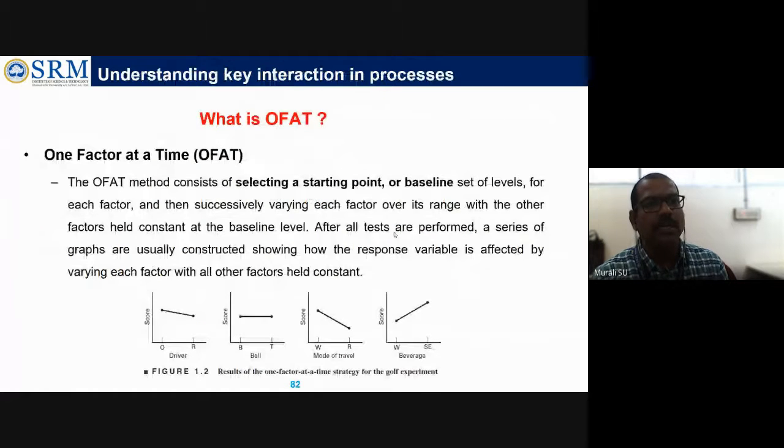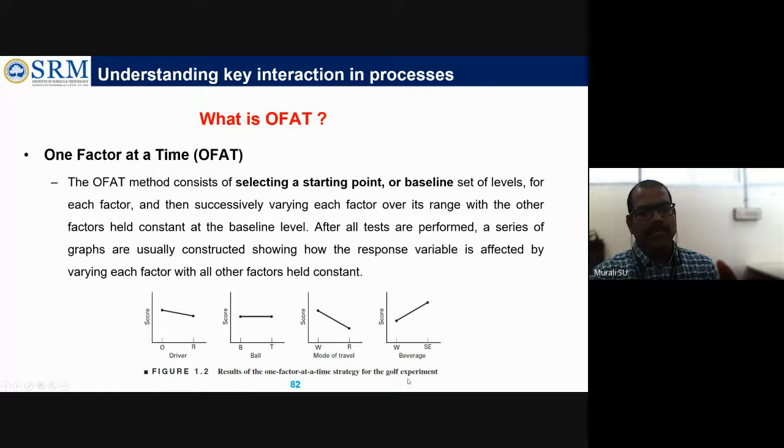So here, selecting a start point or baseline set of levels for each factor, and then successively varying each factor over its range with the other factors held constant at the baseline level. I will show the same example in detail on the next page. After all the tests are performed, a series of graphs are usually constructed showing how the response variable is affected by each factor individually.